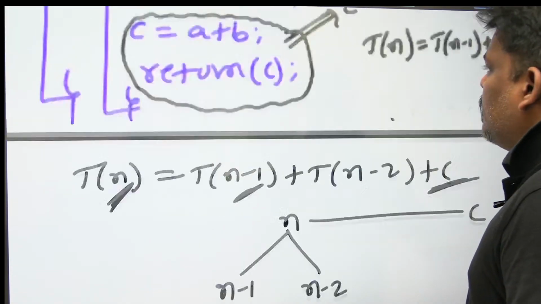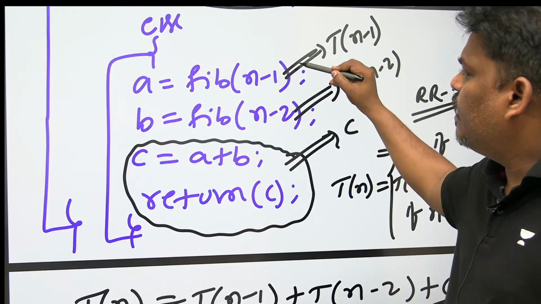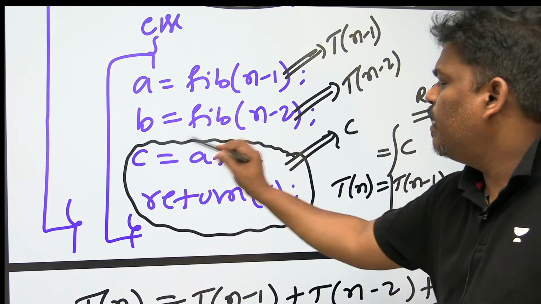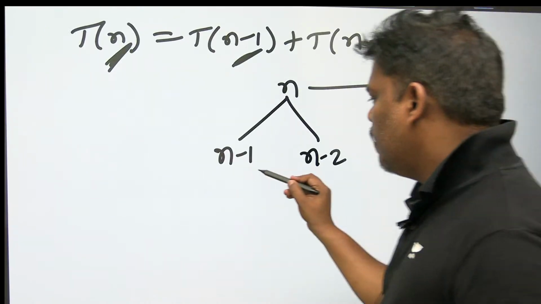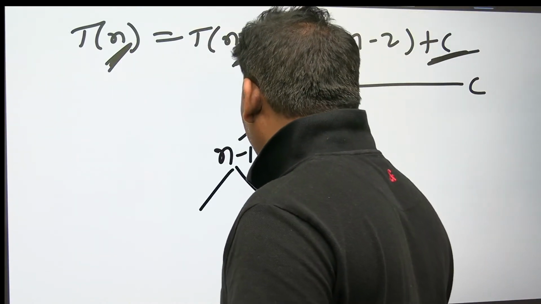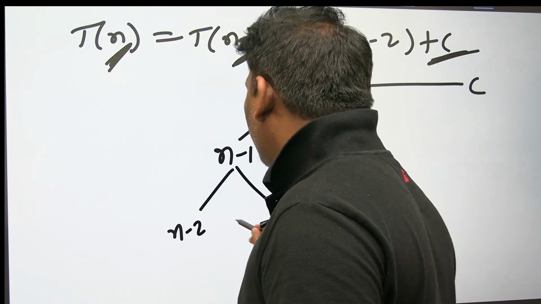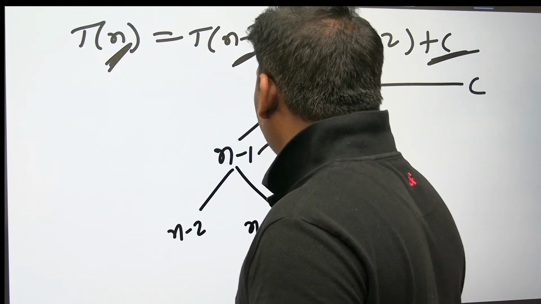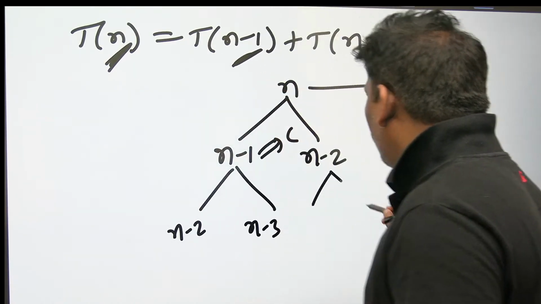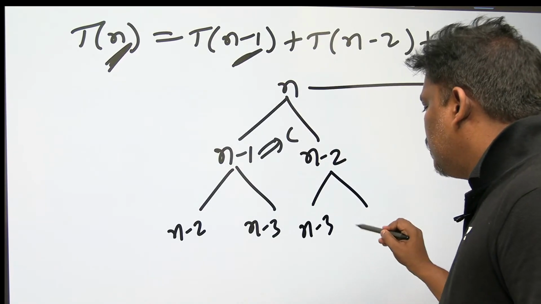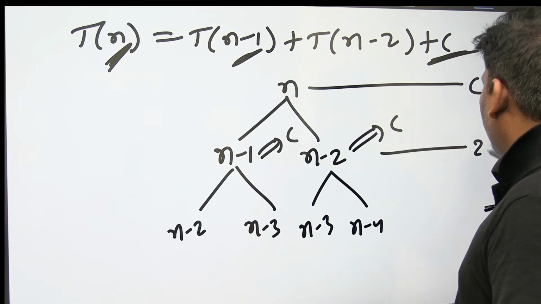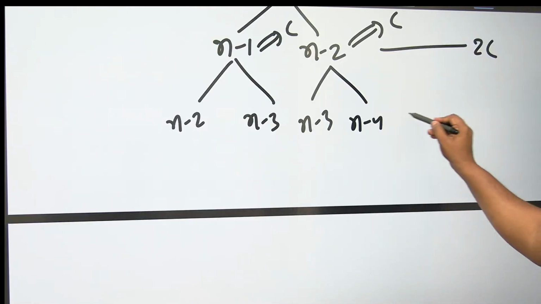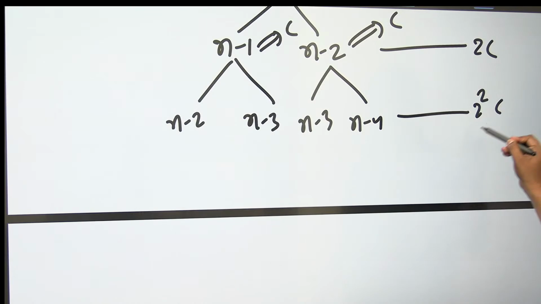So remember, this is the C. After finding the left one and right one, the remaining work is C time. In a similar way, n-1 internally calls n-2 on this side and n-3 on this side, which takes constant time. This also has two parts, n-3 and n-4. This is also constant, totally 2C. If you observe clearly, the next one becomes 2 square C, the next one 2 cube C, and so on.